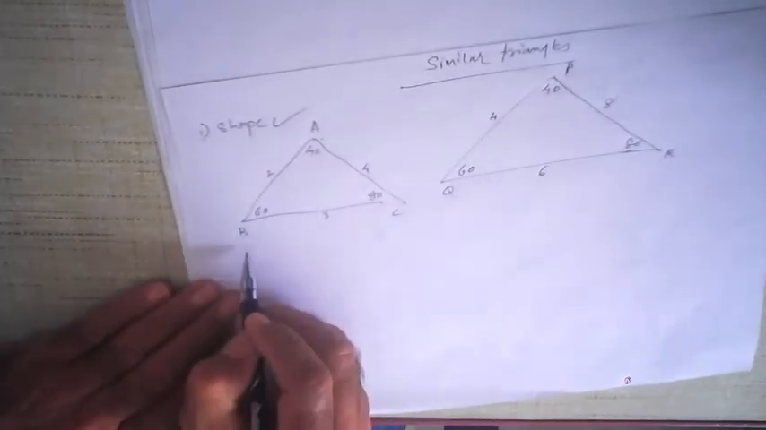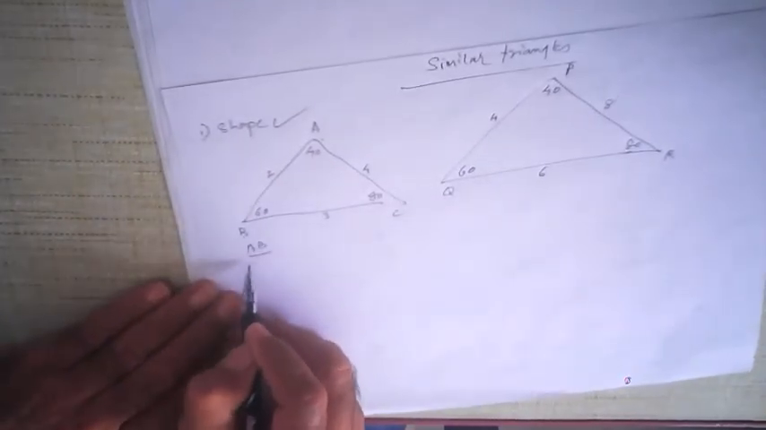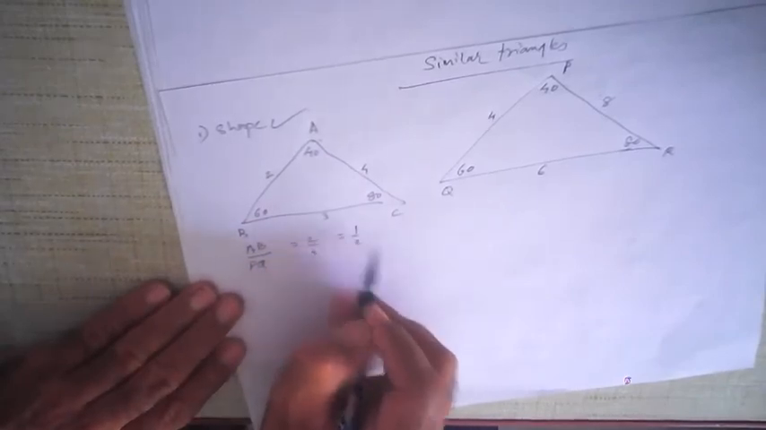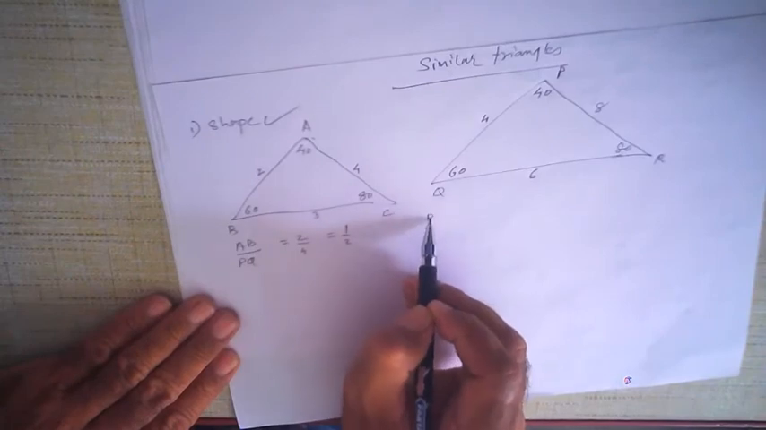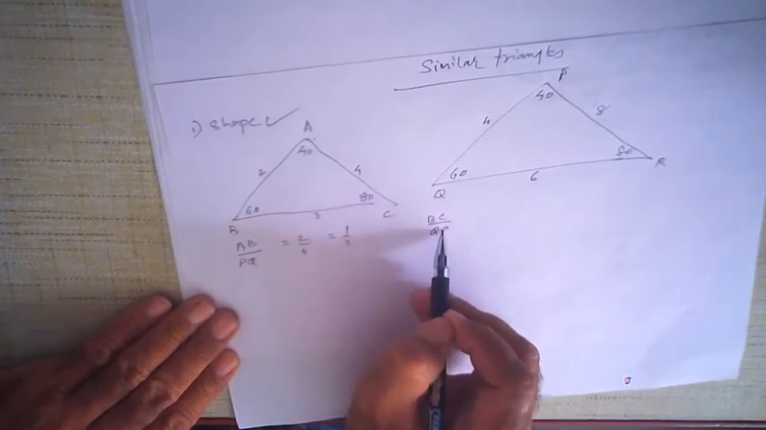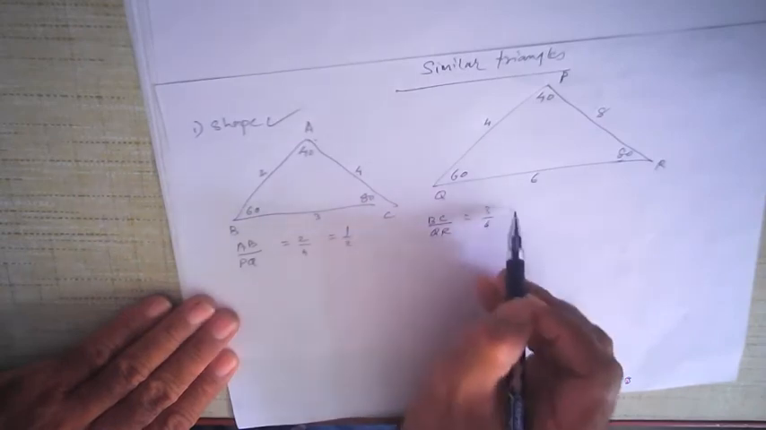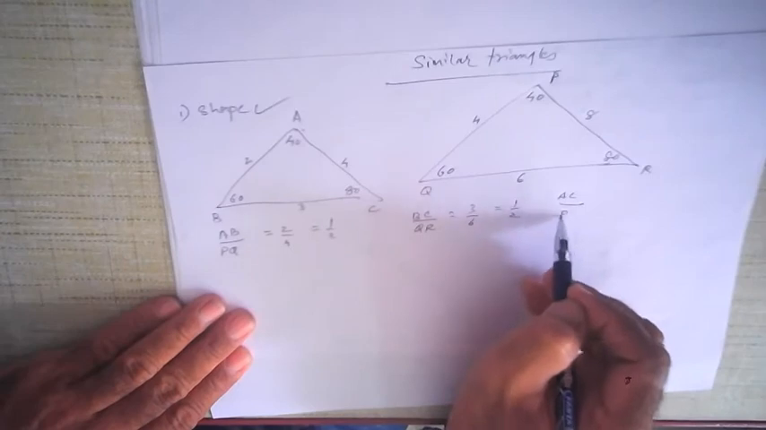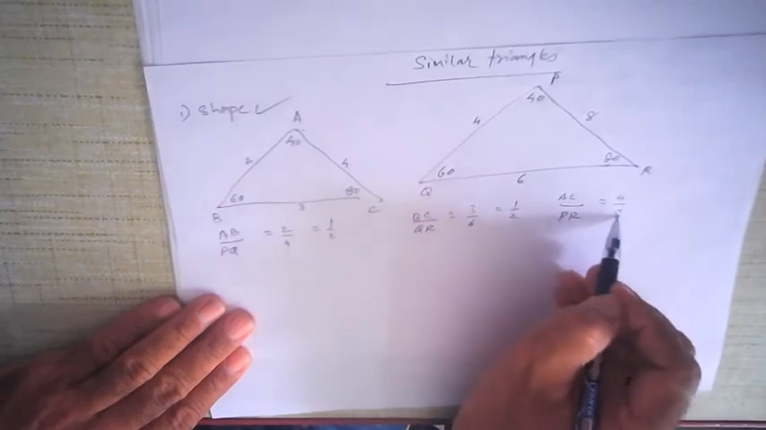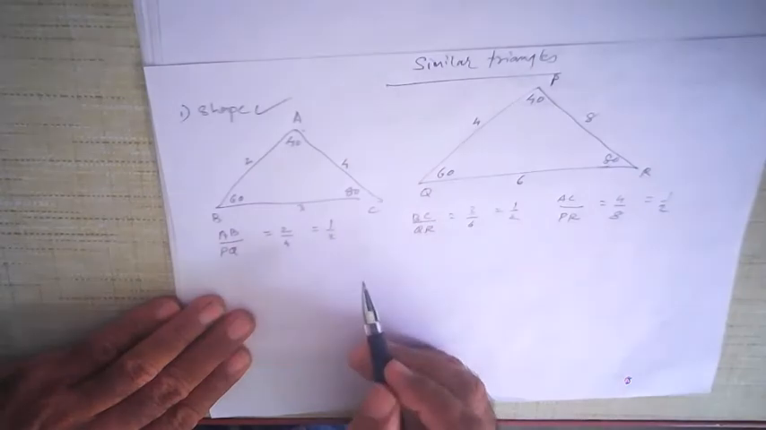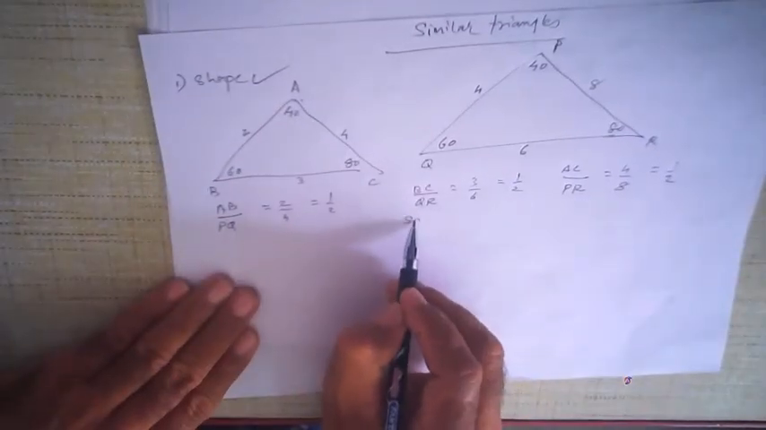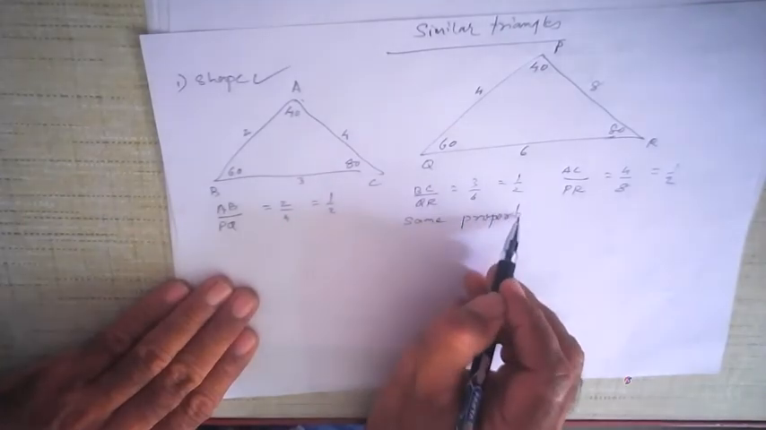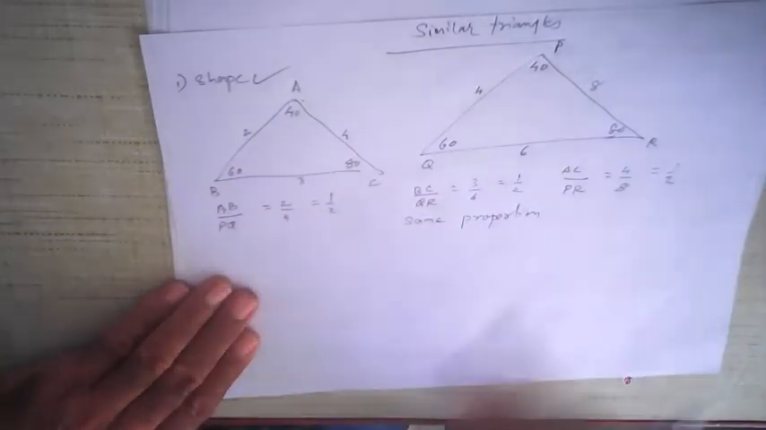So if I take the ratio AB upon PQ, that will be 2 upon 4 and that will be half. Now if I take the ratio of BC upon QR, that is 3 upon 6, which is half. And if I take the ratio of AC upon PR, that is 4 upon 8, that is equal to half. That means the sides are in the same proportion. Same proportion means the ratio is the same. The ratio of the lengths of the corresponding sides is the same.